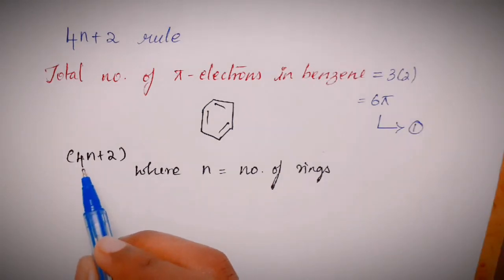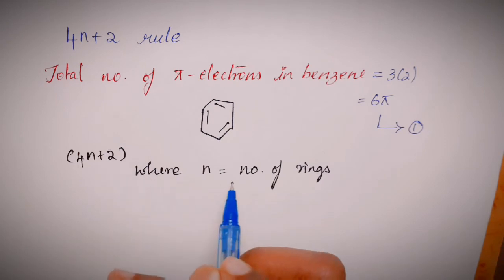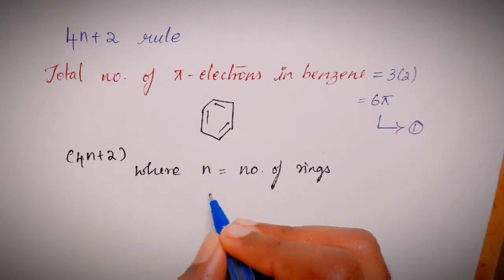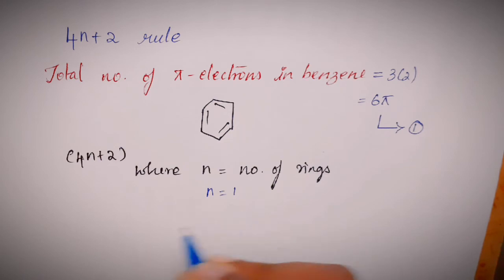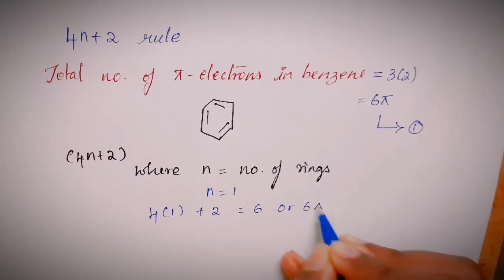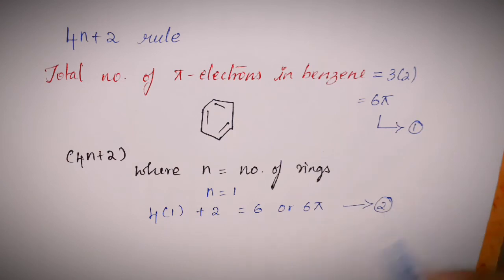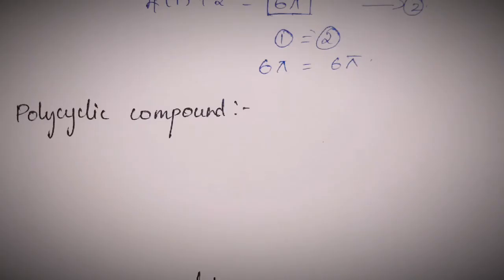I'm going to apply the 4n+2 formula where n represents the number of rings. And we know that the number of rings in benzene is just 1. So 4 into 1 plus 2 will give me 6 pi electrons. This is going to be number 2. I'm going to equate 1 and 2. 1 is equated to 2 and we see that both the sides are the same. 6 pi is equal to 6 pi, making it clear that benzene is aromatic in nature.